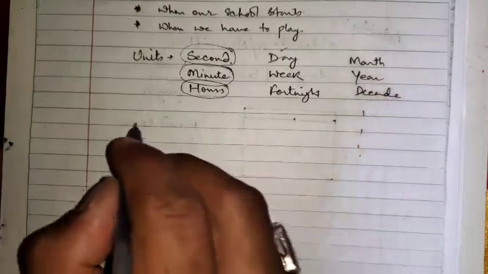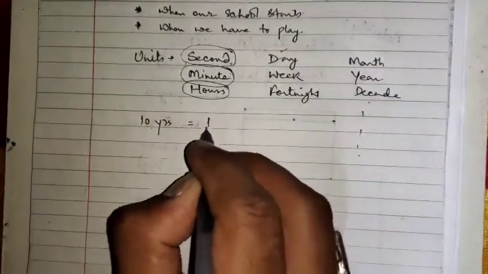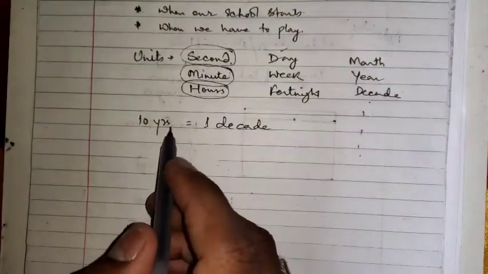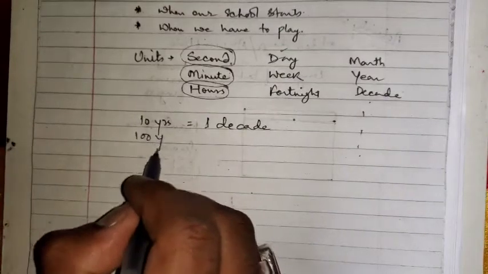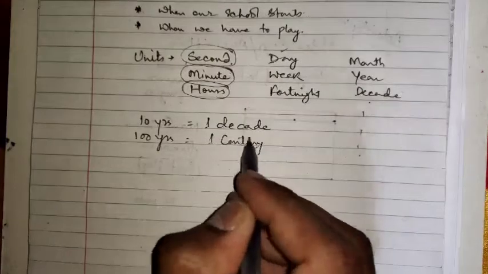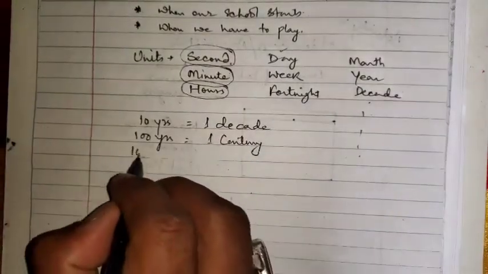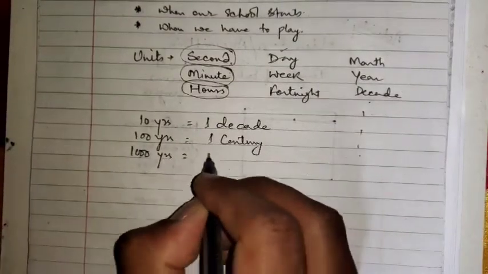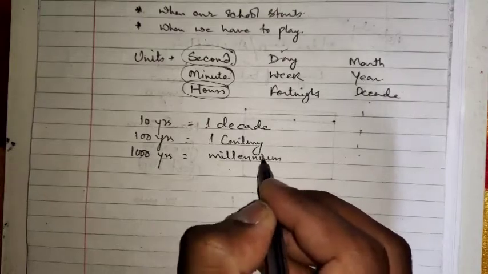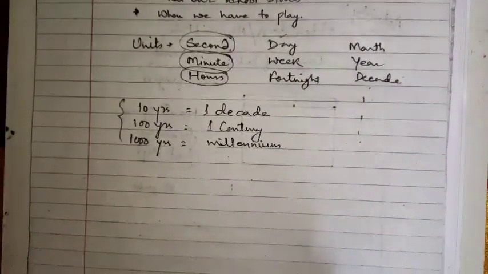Let us see decade, century and millennium. 10 years is equal to 1 decade. Decade is the interval of 10 years. 100 years is equal to 1 century. It means an interval of 100 years is called a century. An interval of 1000 years is called a millennium. These are the units of the time. You can see them in your book also.